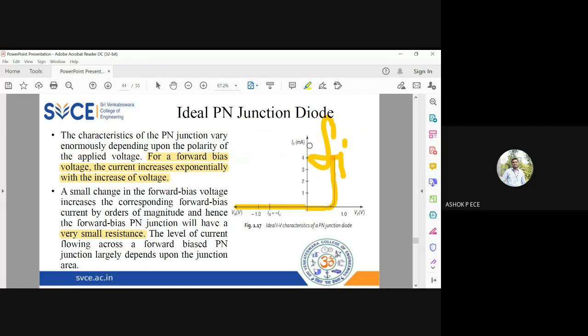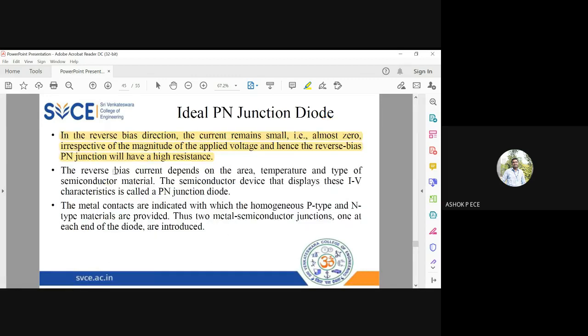In IV, I is along the y-axis and voltage is along the x-axis. Always for a diode, voltage will be along the x-axis and current will be along the y-axis. We call it IV because we name the y-axis first, then the x-axis. In the IV characteristics, in forward bias, remember the current will be increasing and the voltage will be constant. In reverse bias the current is zero, so I will not draw anything in the reverse bias characteristics of my PN junction diode. That's what is depicted and shown here. Okay, so that is what is described here.